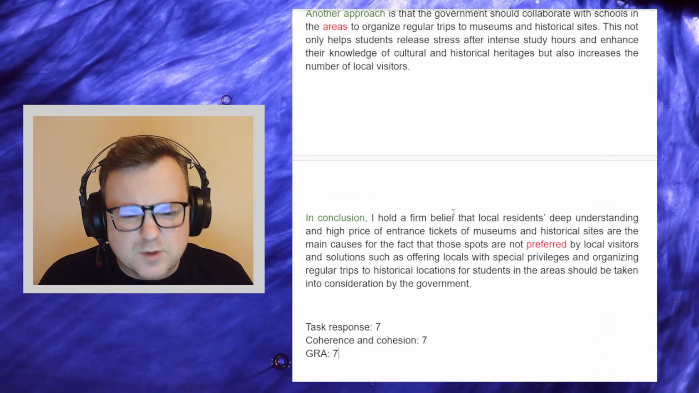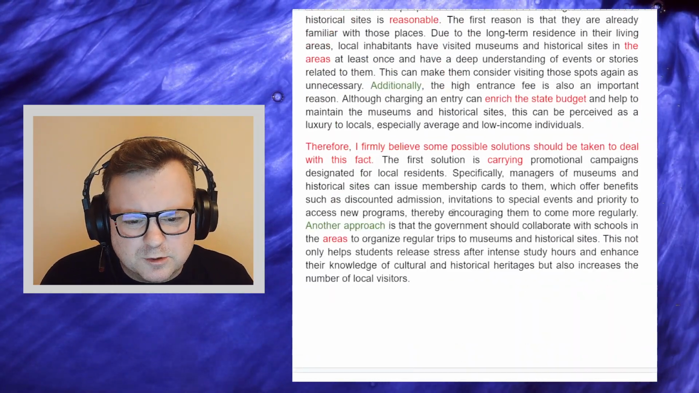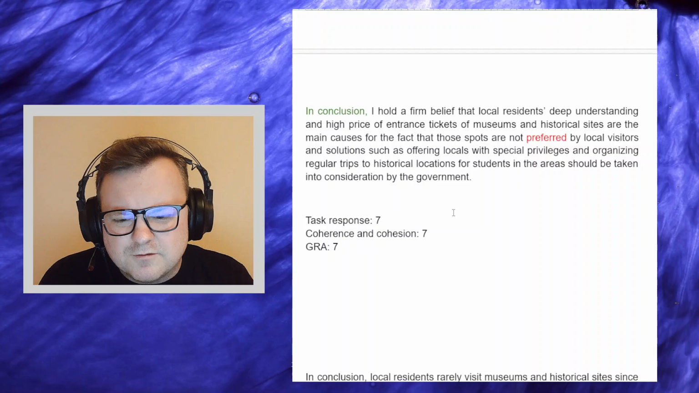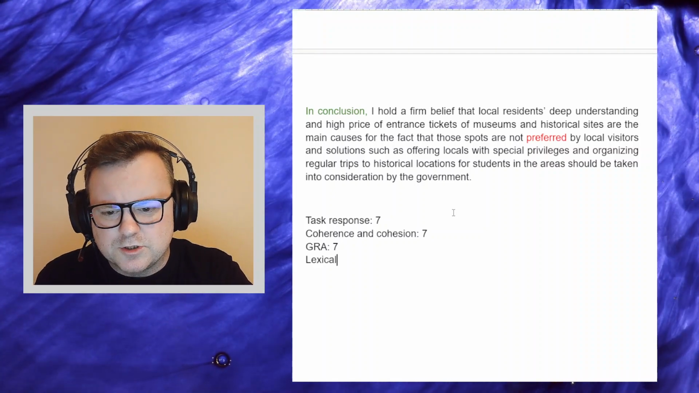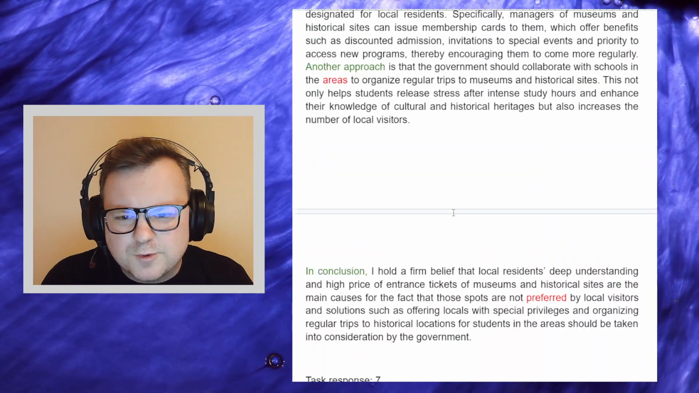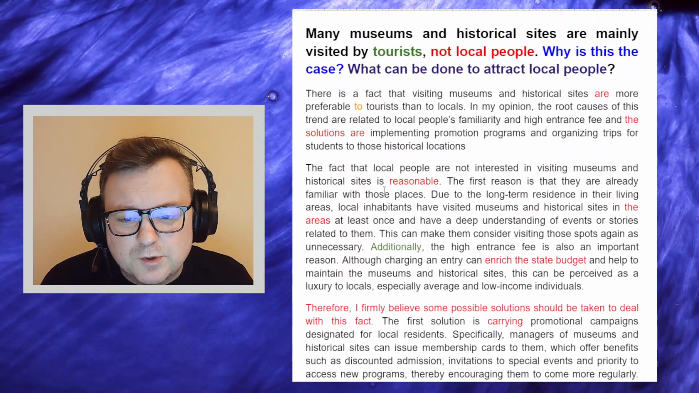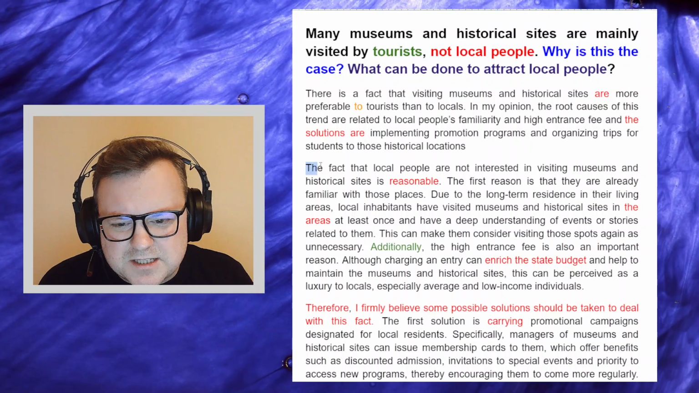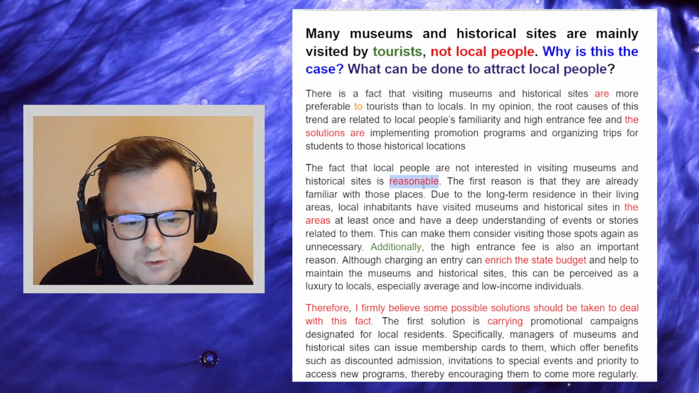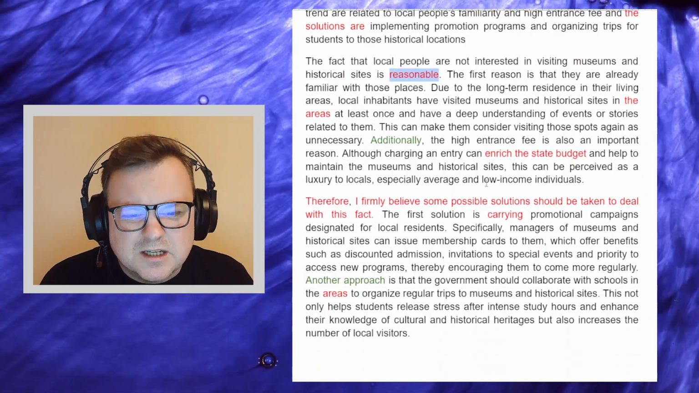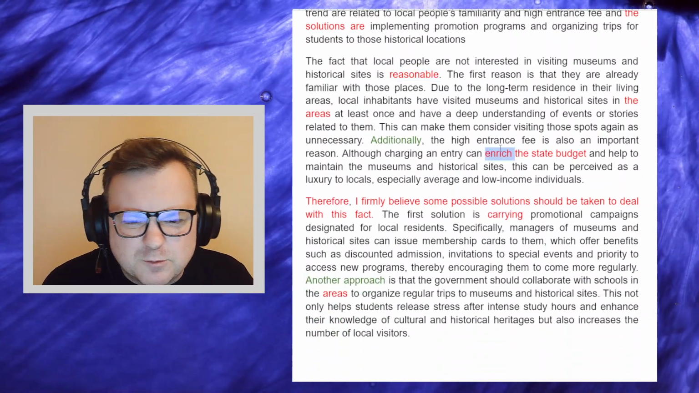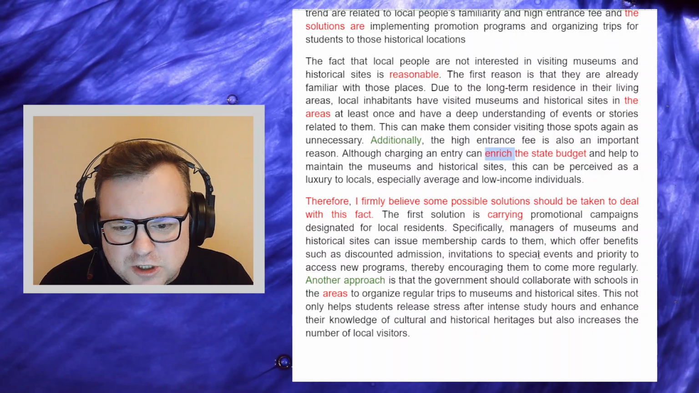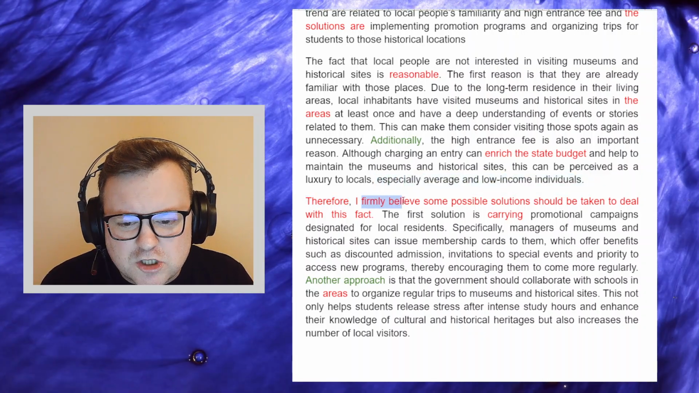A couple of mistakes with articles, a couple of mistakes with singular, plural, but in general, I think it's strong. And I think with the lexical resource, can we push it higher, or are we at a 7? Certainly, I don't think it's any lower than a 7. I think use of reasonable here, I just think that this sentence is a bit strange, so I don't think the word reasonable is necessarily problematic. Enrich is just not quite the right word, like contribute to the state budget is better, not enrich the state budget. Get some nice collocation, I firmly believe.